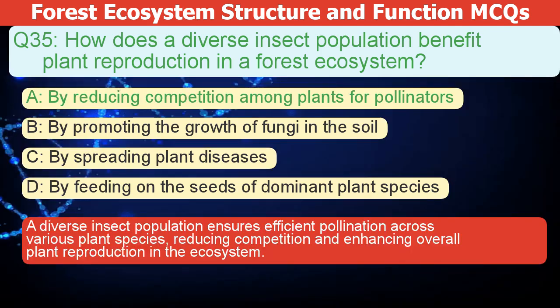The correct answer is A. A diverse insect population ensures efficient pollination across various plant species, reducing competition and enhancing overall plant reproduction in the ecosystem.